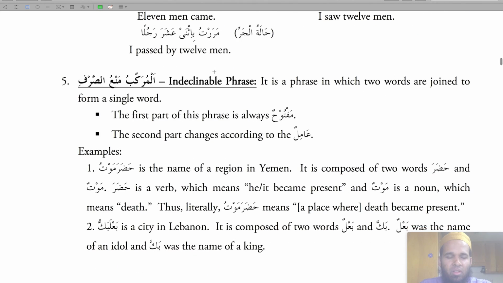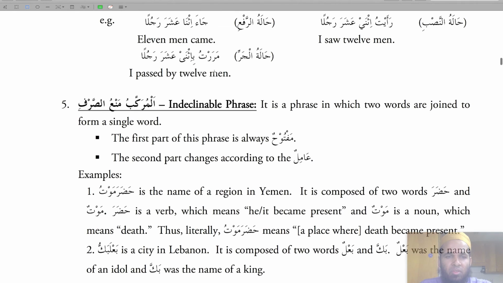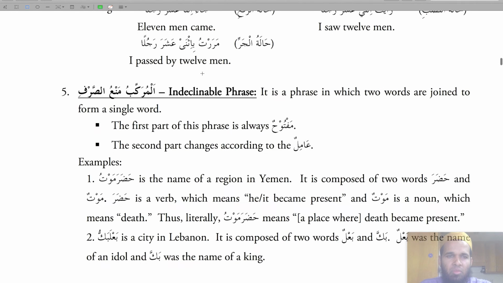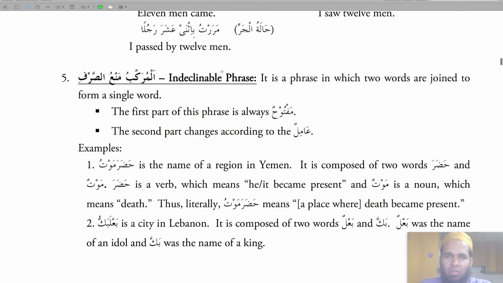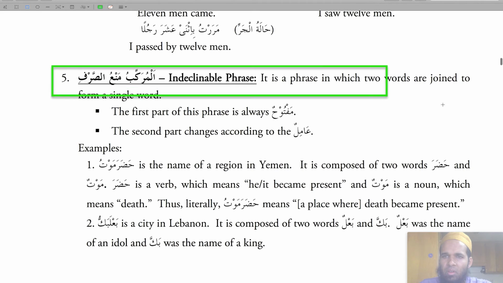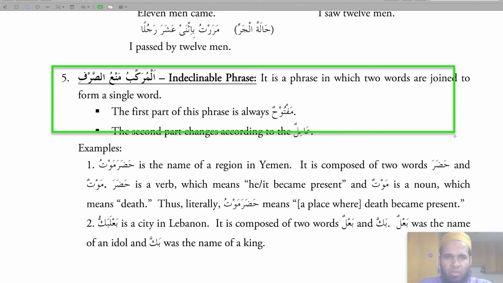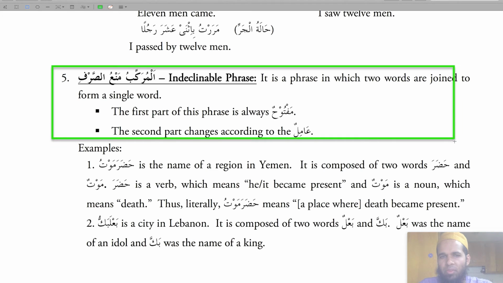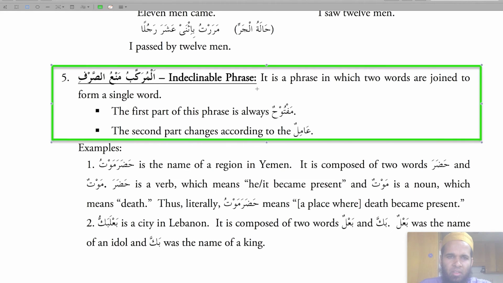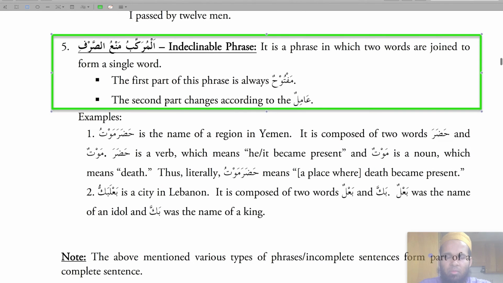So the fifth type of murakkab naqis is al-murakkabu mana as-sarf, the indeclinable phrase. It is a phrase in which two words are joined to form a single word. The first part of the phrase is always maftuh, always going to have a fatha in it. The second part changes according to the amil.